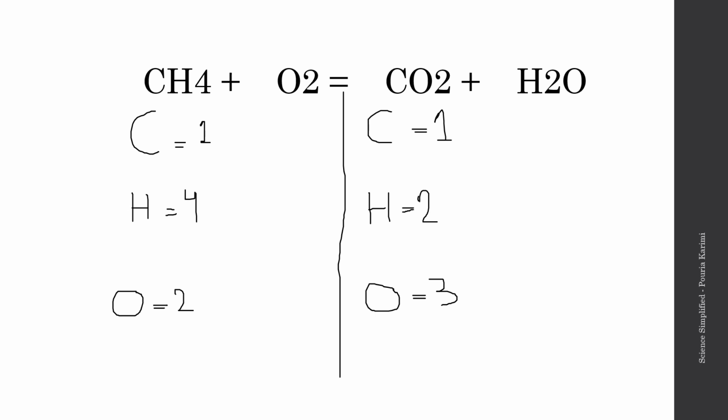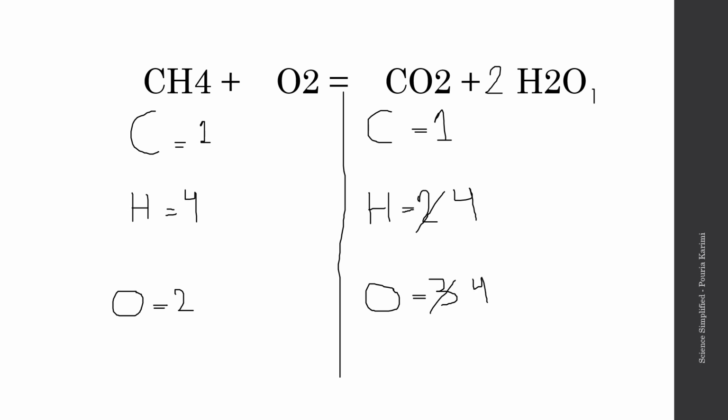There's 2 hydrogen here, and then there's 4 on the reactant side. So I just add a 2 here. It's going to change this to 4 hydrogens, and it's also going to change the number of oxygens, right? Obviously. So we have 2 oxygens here, and there's an imaginary 1 down here. 2 times 1 equals 2. 2 plus 2 equals 4.